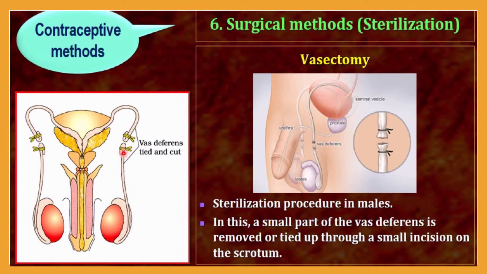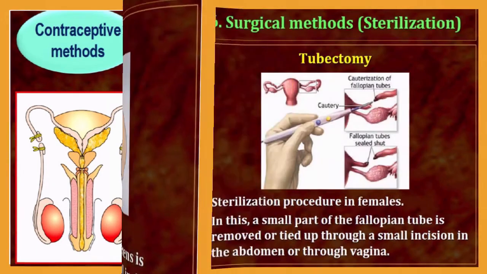if you cut this segment, then what happens? The sperm pathway will be interrupted, and in this way during ejaculation, due to the ejection, the sperm cells will not be released during sexual intercourse. In this way coitus does not result in fertilization, and this is an effective contraceptive method.